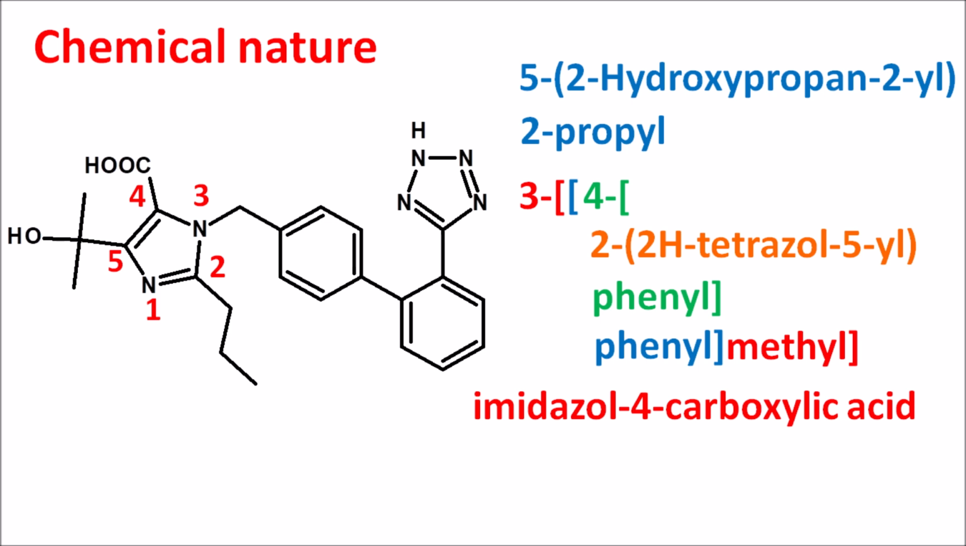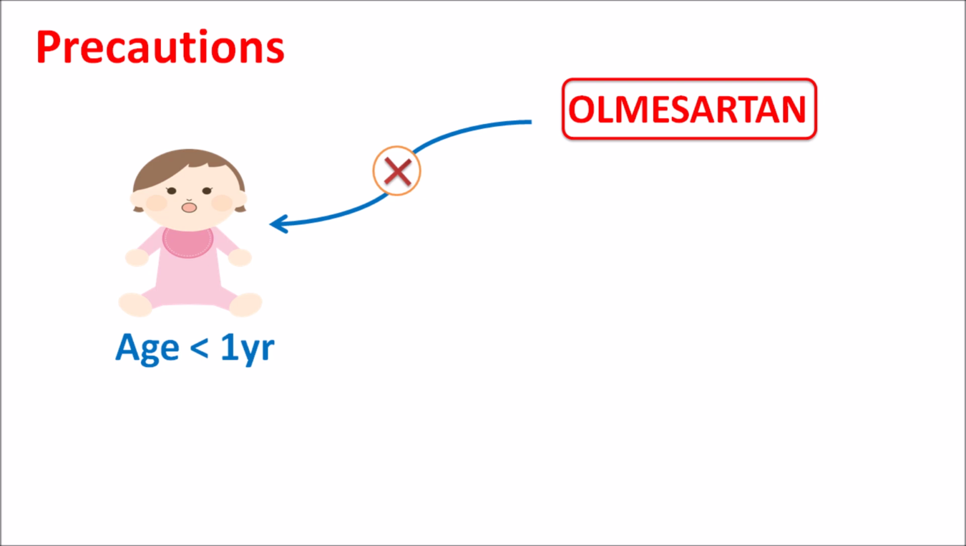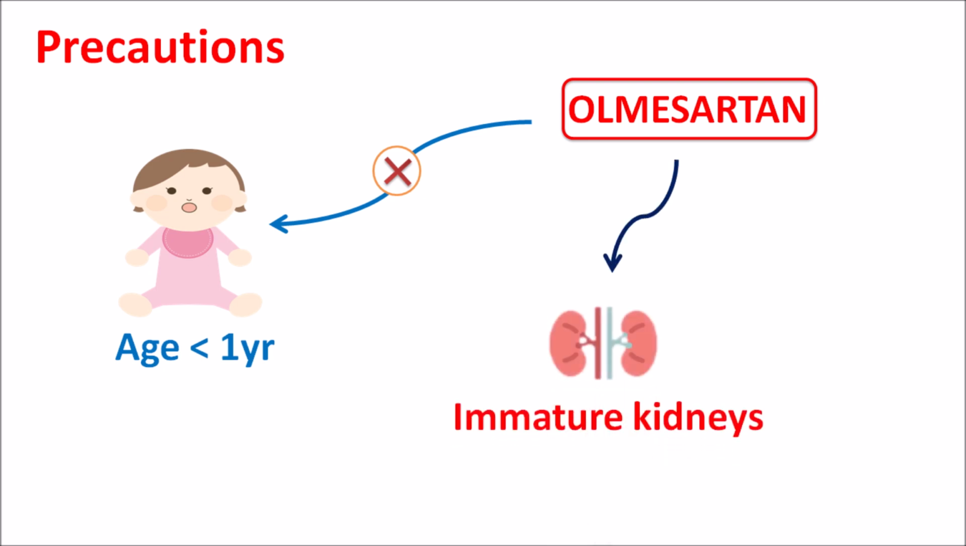So Olmesartan is an imidazole derivative with carboxylic acid at the fourth position which forms the ester to form Olmesartan medoxomil. Now let us see the precautions of this drug. Olmesartan can be given to the pediatric patients, but in the children with age less than 1 year, this Olmesartan should not be given. Because during the first year, organs are going to be developed and this Olmesartan acts on the renin-angiotensin system, so it can affect the functionality of the renal system. Therefore, in the pediatrics with age less than 1 year, if this Olmesartan is given, it can impair the renal activity resulting in the immature development of kidneys.